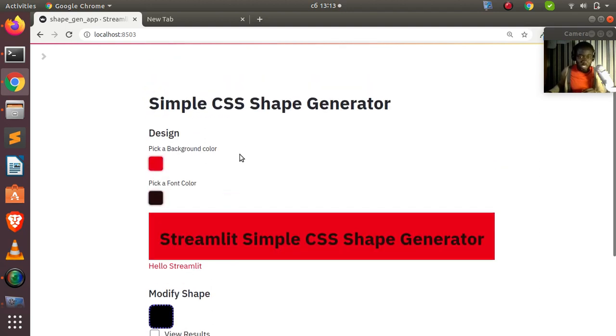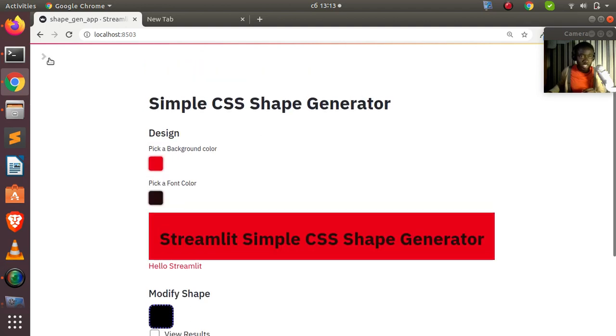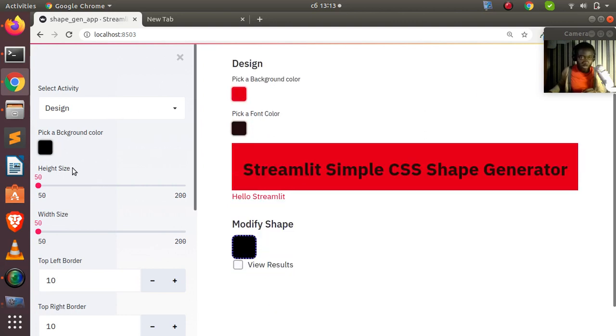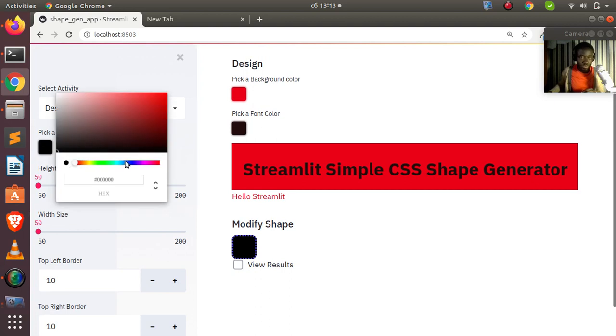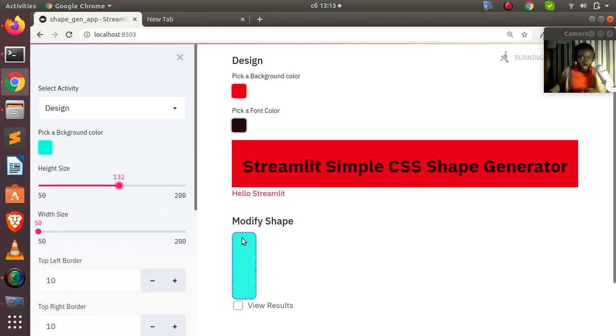So let's see our main app, about modifying the shape to generate a simple CSS for that. I come back to the sidebar here, and I can select the background color for the shape. Let's make it blue. It's going to be this particular blue color, with the border, and then I can modify it as I want. In case I want to modify the height, I can change the height to 132, and I can also do the same thing for the width.